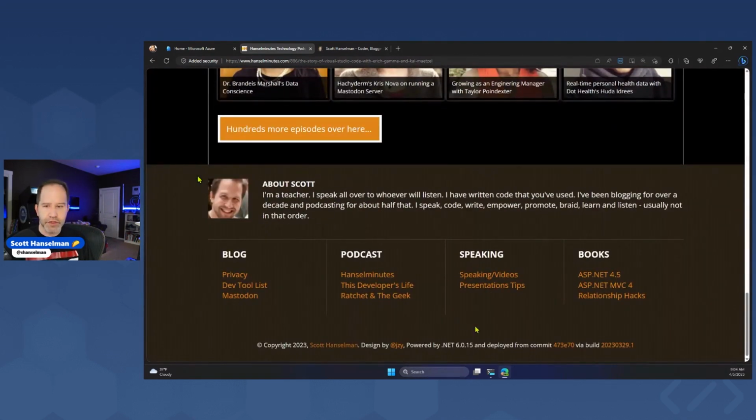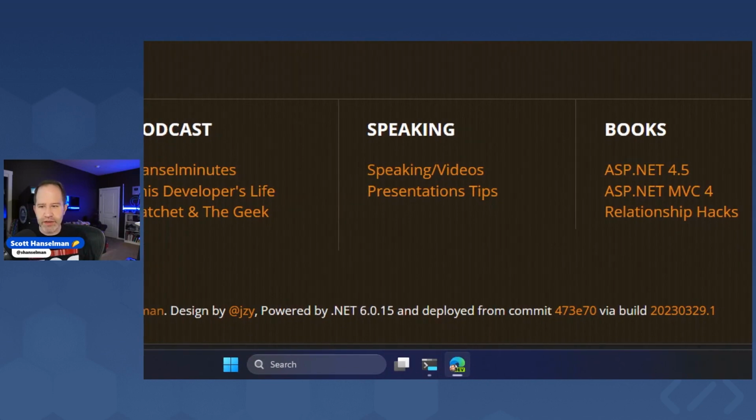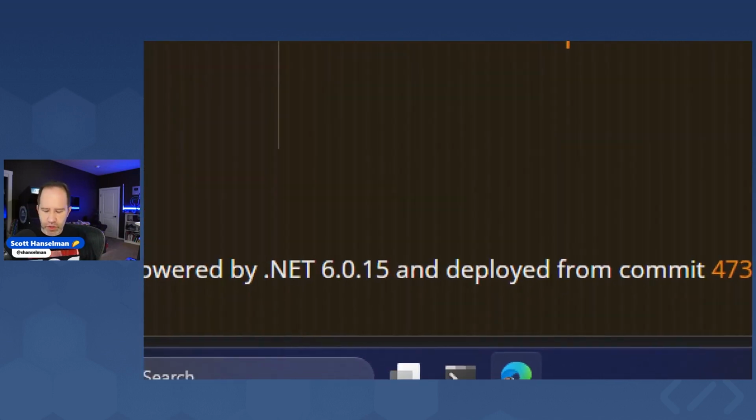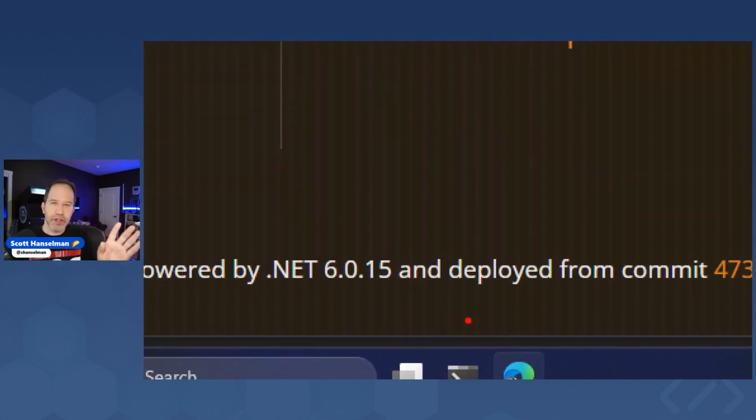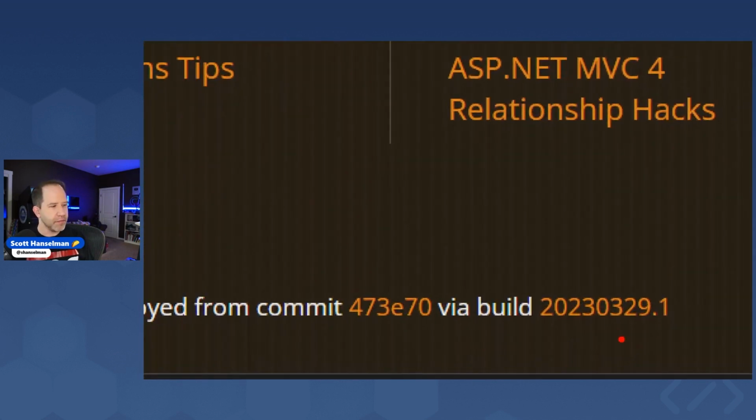So I made a couple of interesting changes that I think I might want to share with you. First, I did something that Damian Edwards suggested. Down here in the footer, you'll notice a couple things. Now, I don't necessarily recommend this to everyone, but I think it's an interesting tool. I'm putting in the version of .NET, the runtime, in the footer, and I've also got down here the commit hash for my Git commit, and the actual log from Azure DevOps.